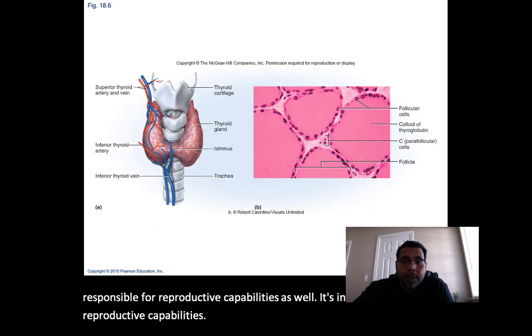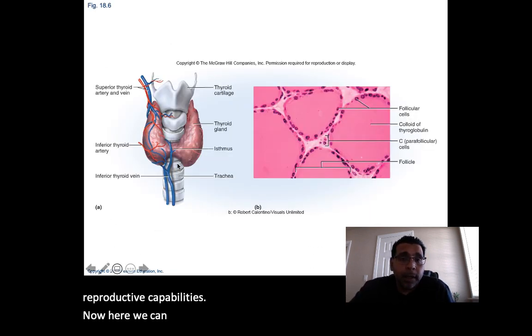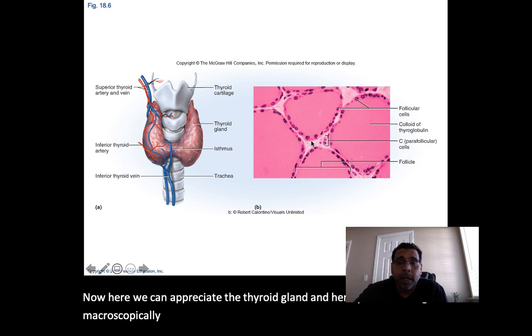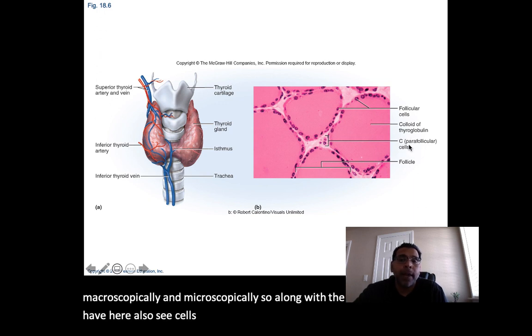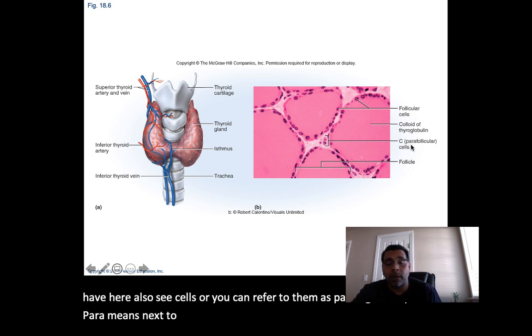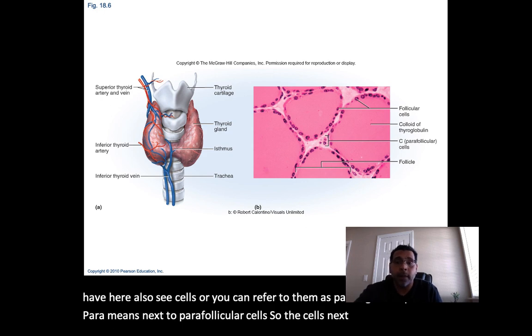Now here we can appreciate the thyroid gland. And here you can see, again, macroscopically and microscopically. So along with the follicular cells, we have here also C cells, or you can refer to them as parafollicular cells. The prefix para means next to, so the cells next to the follicular cells.